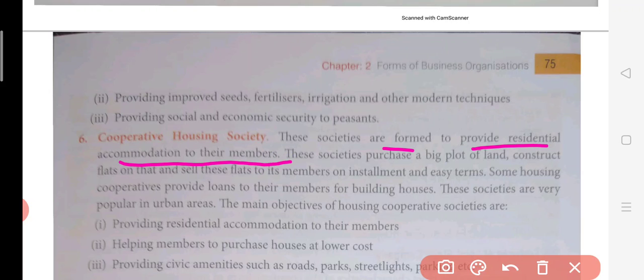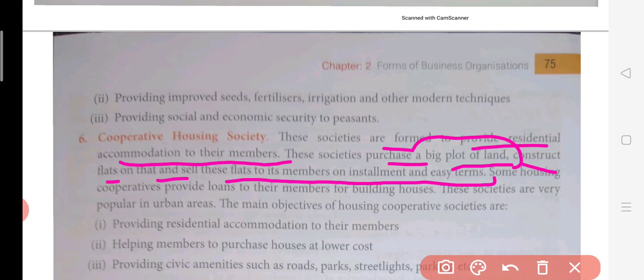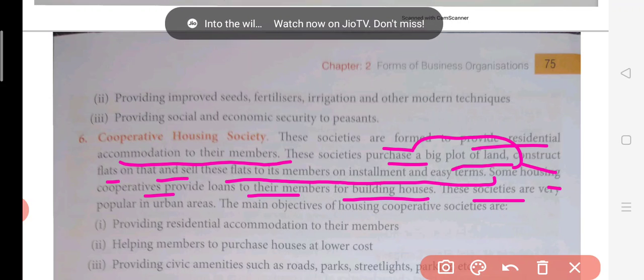Now what happens in this society? सबसे पहले क्या करते हैं, they purchase a big plot or land somewhere, then they construct flats on it, and they sell these flats to the members in installments on easy terms. So they purchase the big land, build multiple stories on it, and then sell to their members at a very low rate of interest and easy installments. Some housing cooperatives also provide loans to their members for building houses, so that it is easy for them to pay in easy installments.